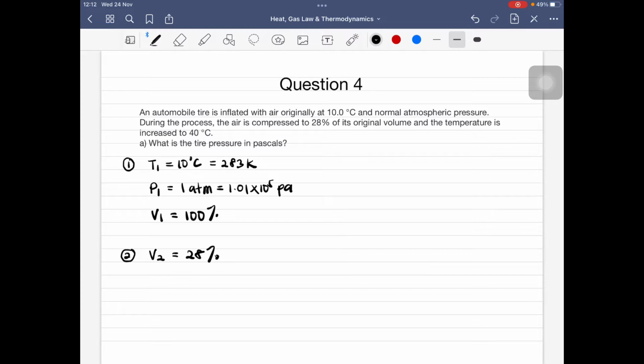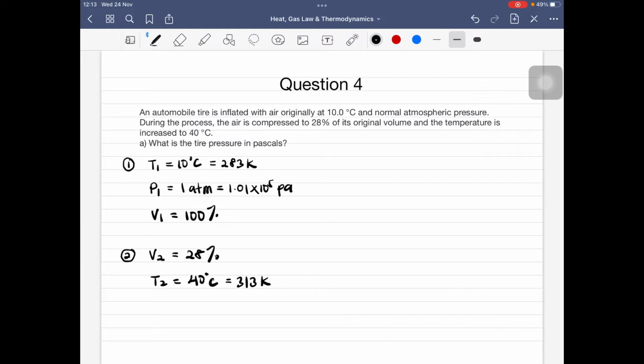So, di dalam tajuk gas law ini, kita juga boleh wakilkan kita punya variable sama ada temperature, pressure ataupun volume ini di dalam persen. Okay. And then kemudian disebut, and the temperature is increased to 40 degrees Celsius. So, T2 akan menjadi 40 degrees Celsius, which is in Kelvin it will be 313 Kelvin.